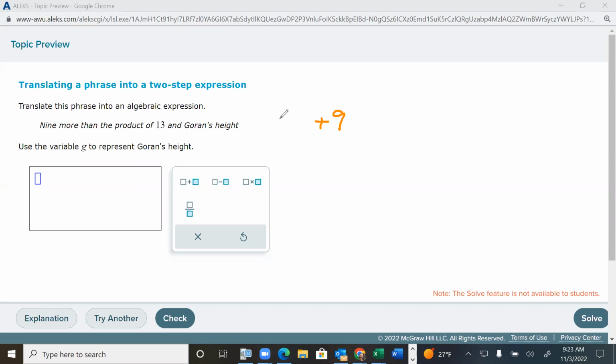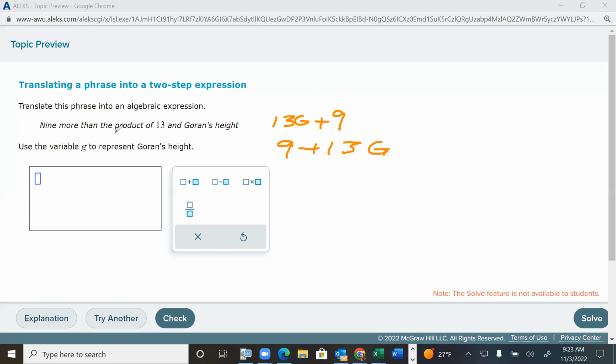Multiplication. The product of 13 and Goran's height. And Goran's height, we're just going to call it G. We could just write Goran's height, but that would take longer and that'd be silly. So this would be the answer. Now, if you had done 9 plus 13G, that would also work.